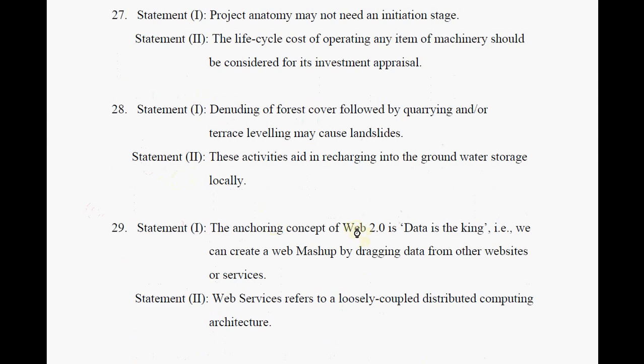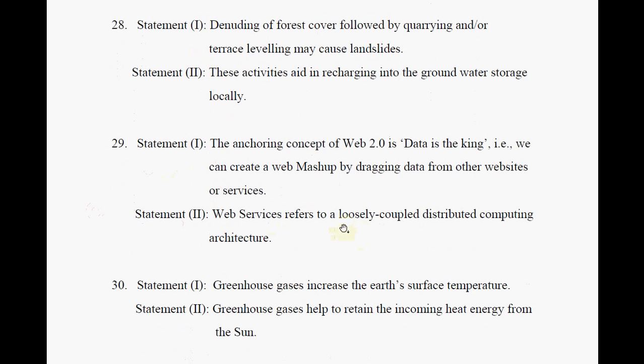And what happens for the 29th point? Yeah, Web 2.0 is where data is king. We can create web mashups. And there's again more to do with cloud computing. No, we cannot call it cloud computing. It's more of distributed computing. Both are true. You can type this word, web service, in Google, and then you can look for it. You'll get more information on that. Web Service Description Language, WSDL, things like that are available.